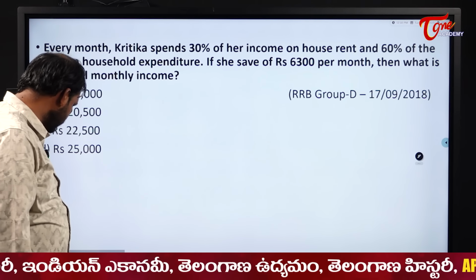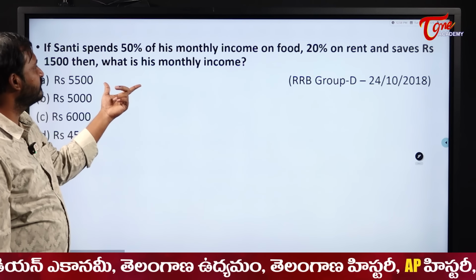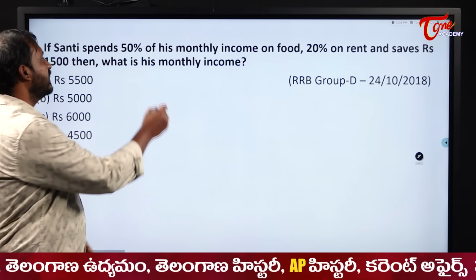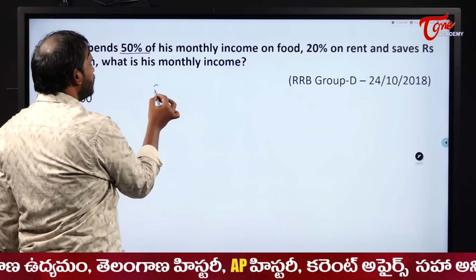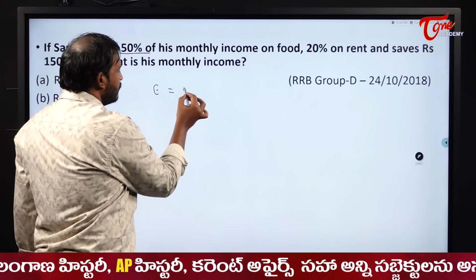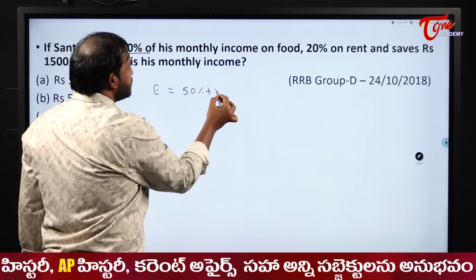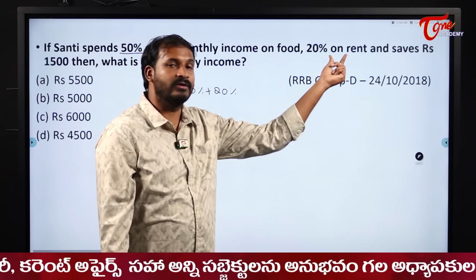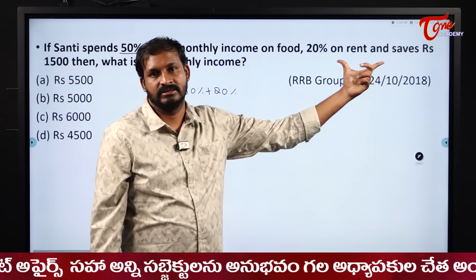Okay, right. Next one. If 20% on rent, 20% on it. Now see here, this is a straightforward question. What is our overall expenditure? 50% on food plus 20% on rent. See here students, this is straightforward. Nowhere have you seen the word remaining or rest. So this is straight.